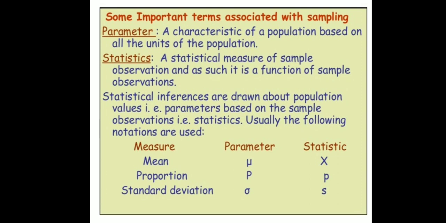Based on all the units of the population means, again, consider the expenditure or the earning, the income of a household all over the district, all over the city, say all over the Shirsi Taluk, on the basis of all the earning persons.